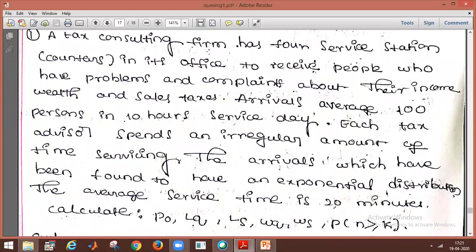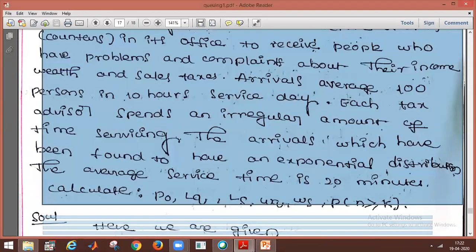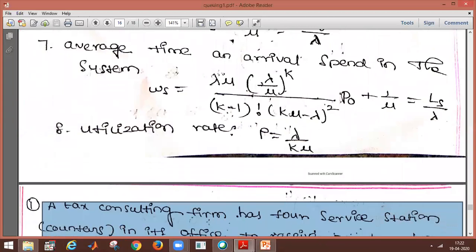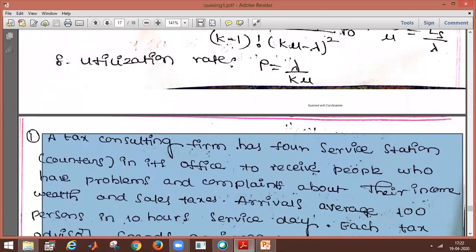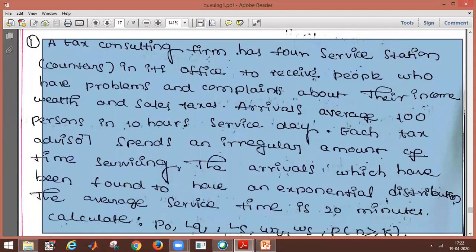So a tax consulting, what is the question? This is multi-server. So here we have to explain the question. What is given here? First, a tax consulting firm has 4 service stations in the office to receive people who have problems and complaints about their income, wealth, and sales taxes.